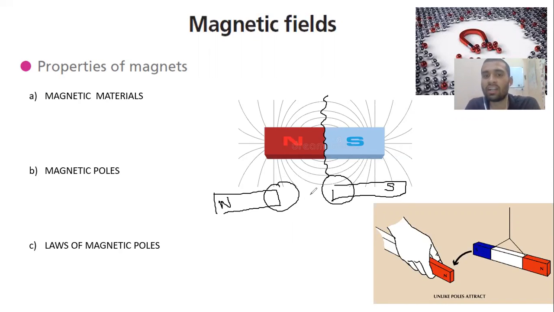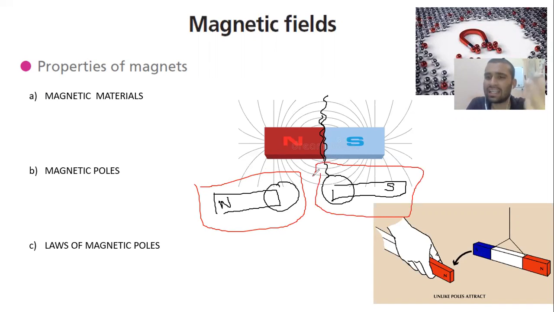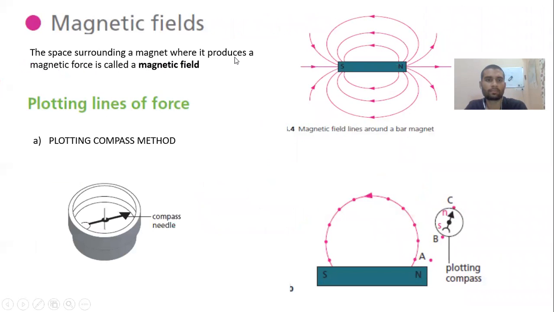So remember this: whenever you break a magnet in half, it forms two more new magnets. That means this is one more new magnet being formed, and this is one more new magnet formed. As we know, any magnet will have a north and a south. Since it already has a north, it will form a south here. And since there's one more new magnet formed here, and this already has a south, this will become north here. Did you get it? So any magnet when you break it.